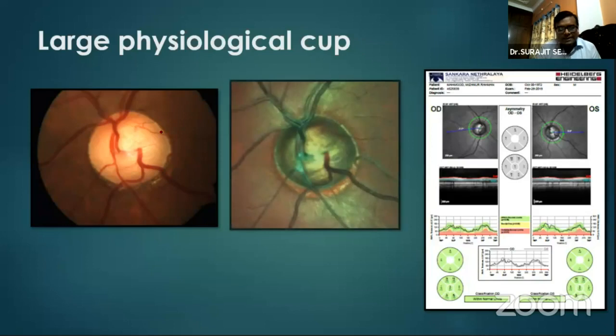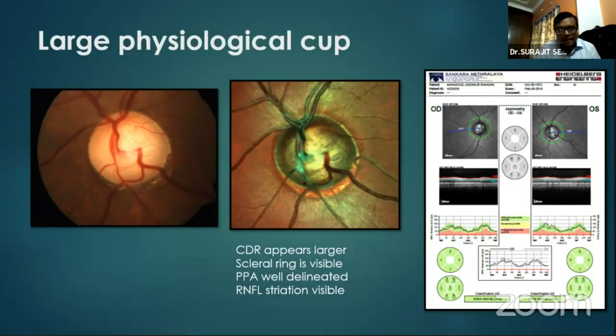And the same disc, if we see here in the multicolor image, we can definitely see almost the full area of scleral rim is nicely visible. Along with that, the cup disc ratio can be seen properly here. This area, because of this color issue, we are not able to assess properly. We can see here the cup disc is appearing a little bit larger. And also we can see that the RNFL striations are nicely visible. So this is a healthy disc.